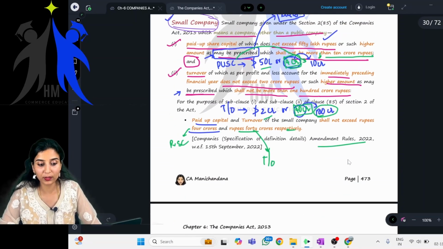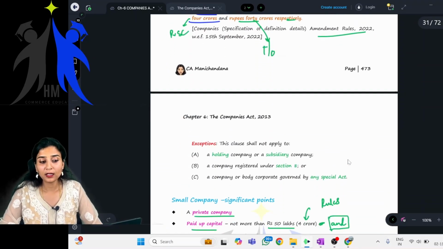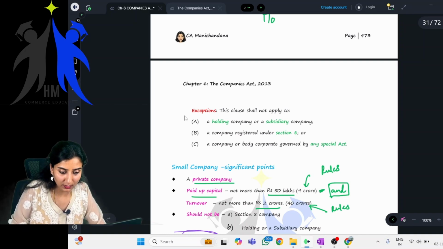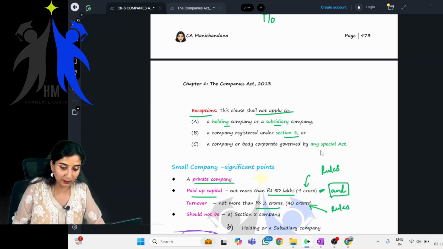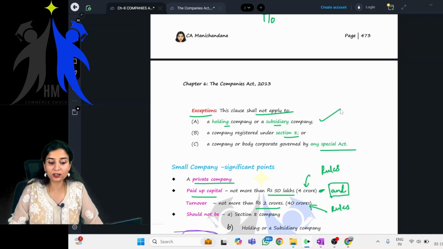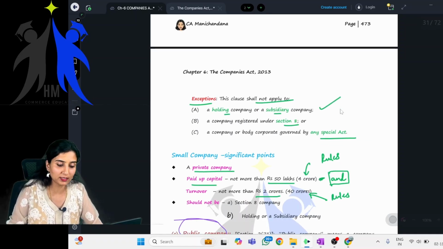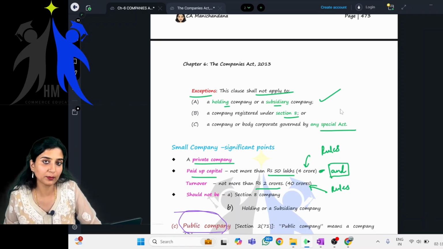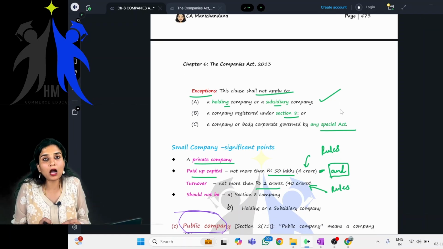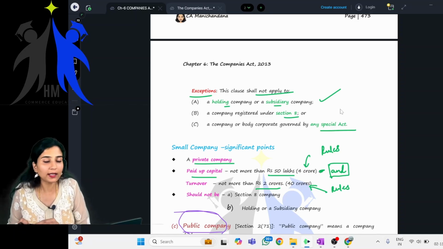Clear? Everyone clear? Simple. And there are certain exceptions to this small company. This clause shall not apply to a holding company, subsidiary company, company registered under section 8, or a company or body corporate governed by any special Act. Children, this holding and subsidiary, we will be doing in the next class, so we will not be able to understand right now. Okay. And company registered under section 8, you know, it is a charitable company. So if you are a section 8 company, then you cannot be a small company.